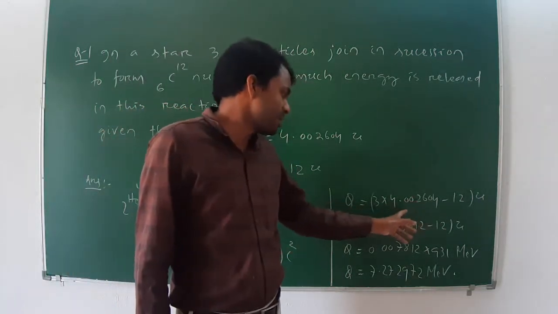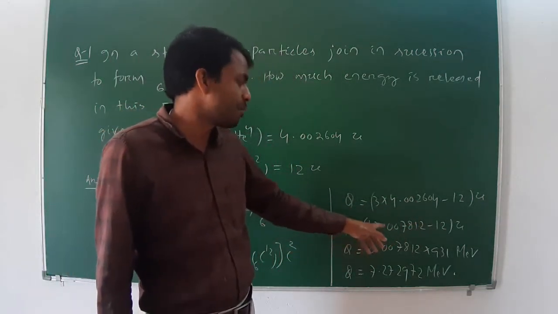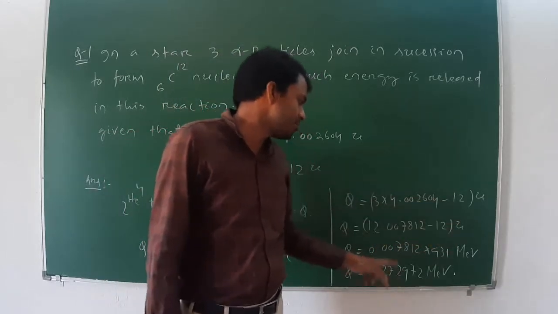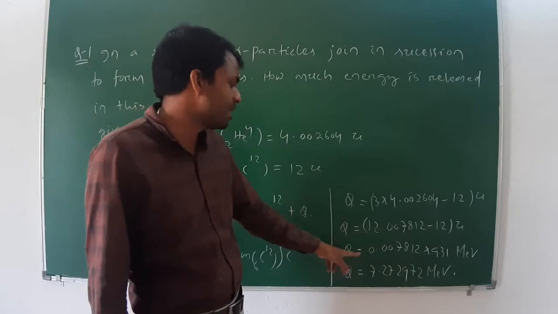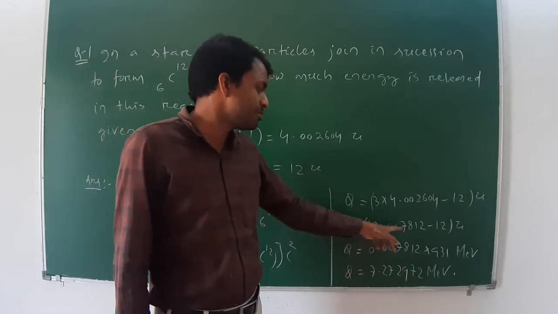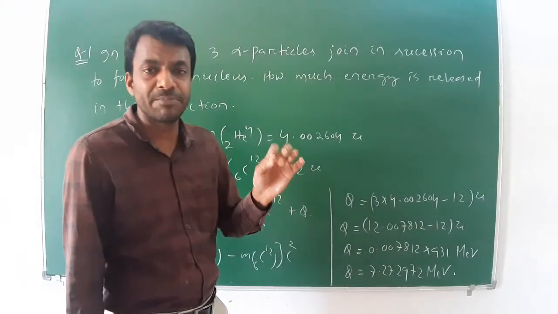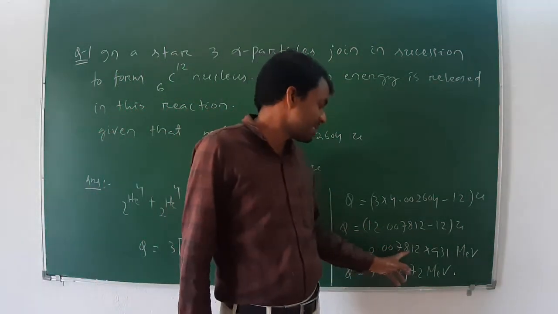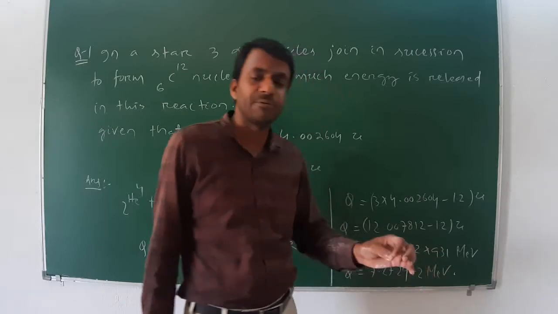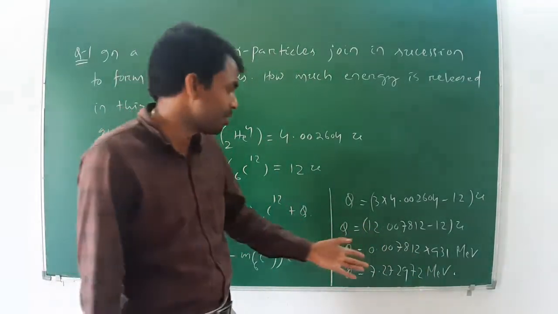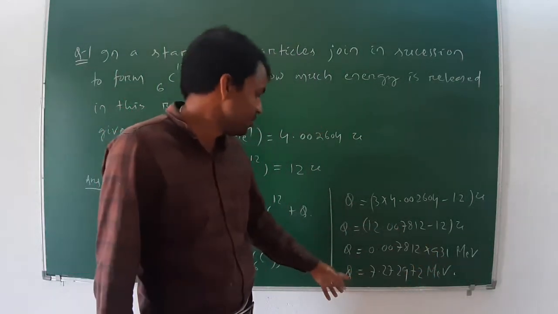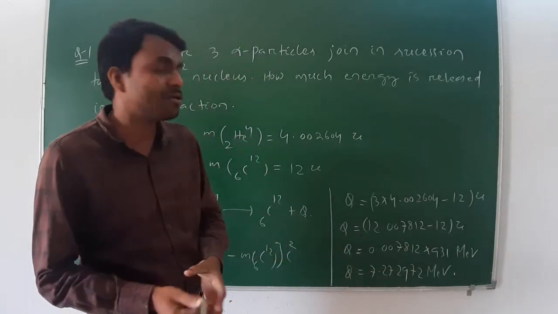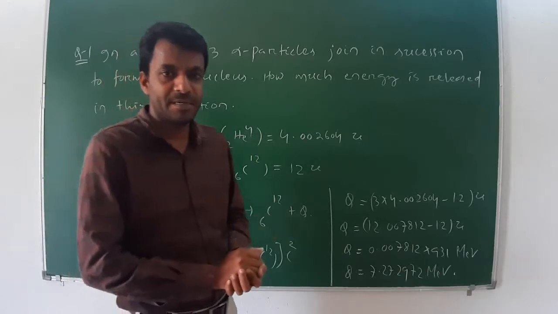After multiplication we get 12.007812 minus 12 atomic mass unit, and after subtraction the Q value is 0.007812 atomic mass unit. This is equal to 0.007812 times 931 mega electron volt, and after multiplication by 931 we get Q equal to 7.272972 mega electron volt.